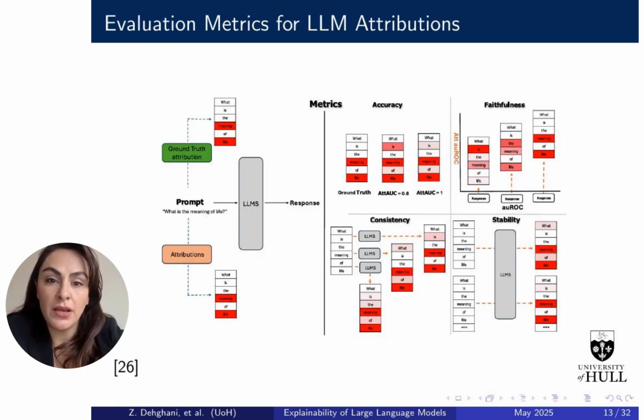To evaluate SMILE, we use 4 key metrics. 1. Accuracy. This checks if the words SMILE highlights match the true important words. We use a score called attribution AUC for that. 2. Faithfulness. We test how close our local explanation is to the behavior of the original model. 3. Consistency. We check whether the model gives similar explanations at various times for the same prompt. 4. Stability. Finally, we look at whether small changes to the prompt cause big changes in attribution. A stable system shouldn't. These metrics help ensure our explanations are accurate, trustworthy, and reliable.